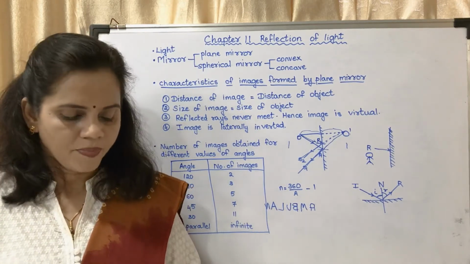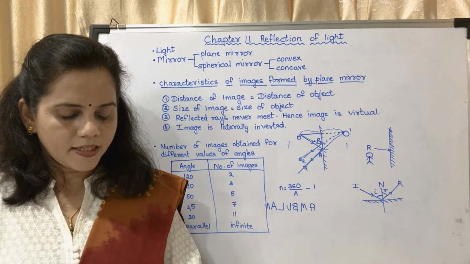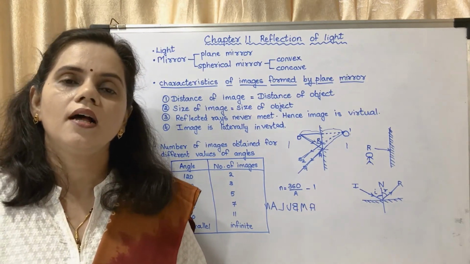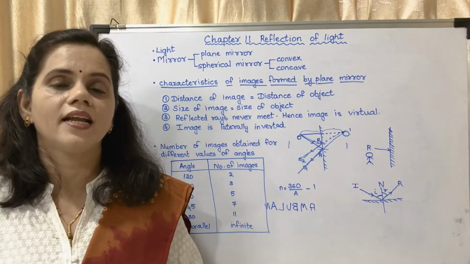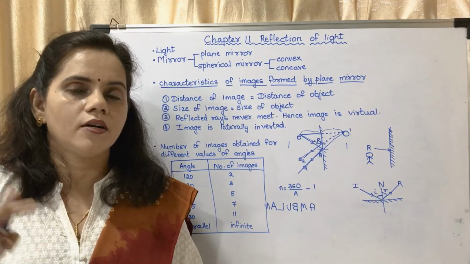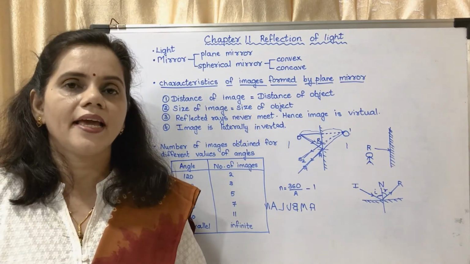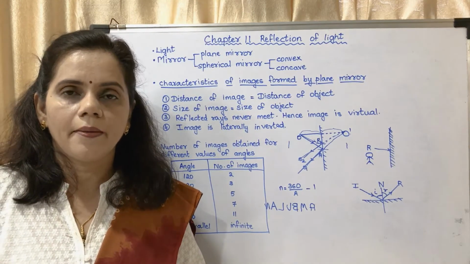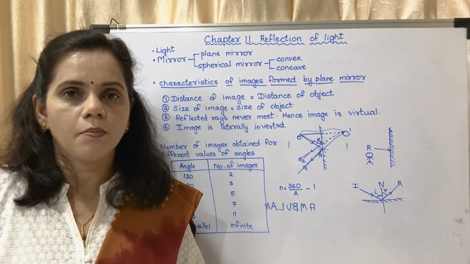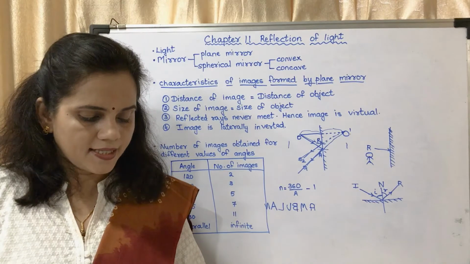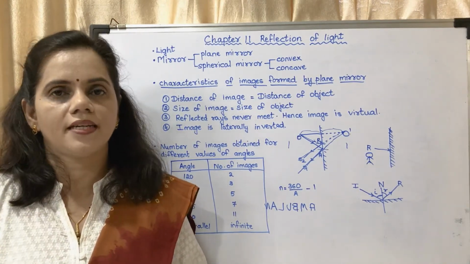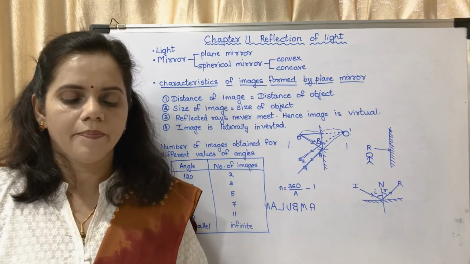That is the answer. Second question, which letters of the English alphabet form images that look the same as the original letters? Some of the letters look the same even if they are laterally inverted. For example, A, H, I, M, O, T, U, V, W, X and Y. These are the letters which look the same both ways, laterally inverted also.